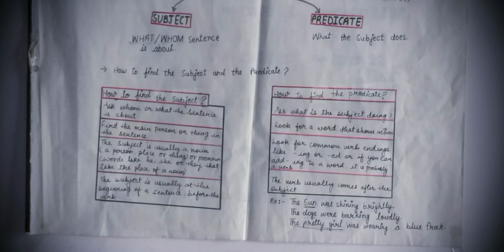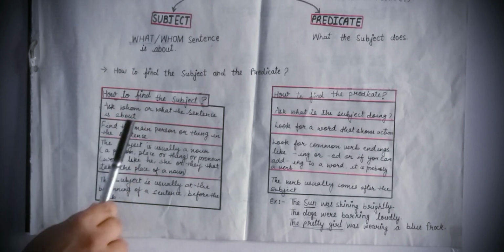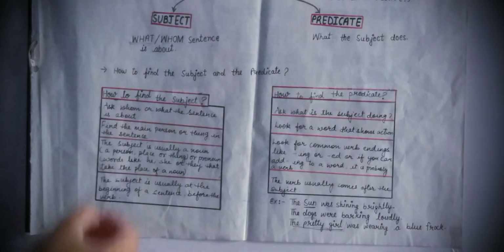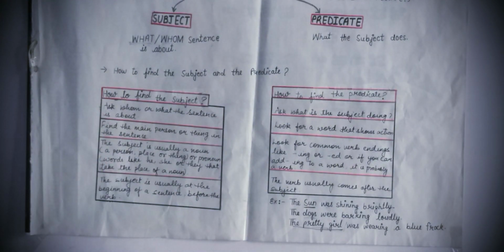Now third point, the subject is usually a noun. Subject कौन होता है? It's usually a noun or a pronoun. And what are nouns? Noun is the name of a person, place or thing. So you have to quickly find the noun in the sentence, and noun is a subject. Noun and pronoun is a subject.